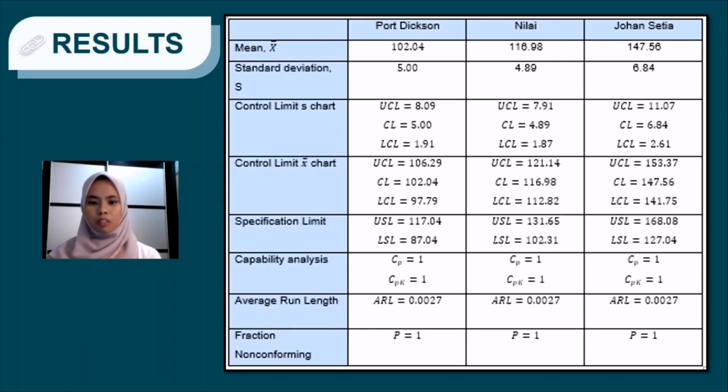Next, the value of average run length of API for the three locations is shown to be the same, which is 0.0027. The value defines that the average days for the process of API predicted to be either out of control or not is within a day. Lastly, the fraction non-conforming values concluded that approximately 100% of the pollution index in Pakistan, Nilai and Zakirah is unable to meet the specification.